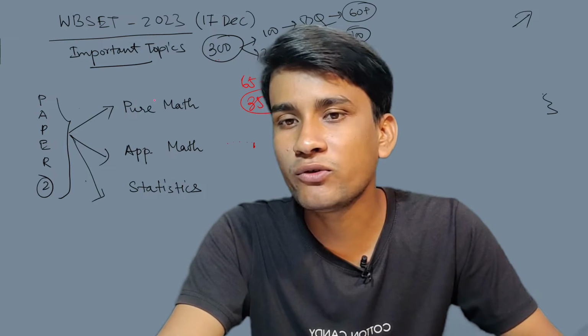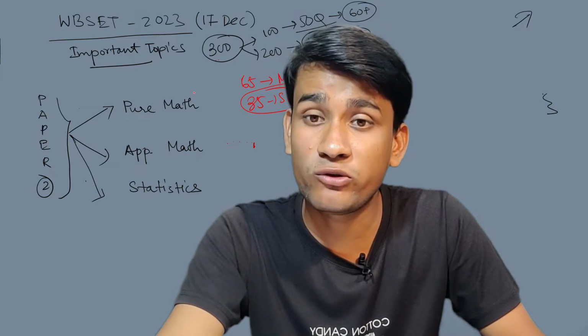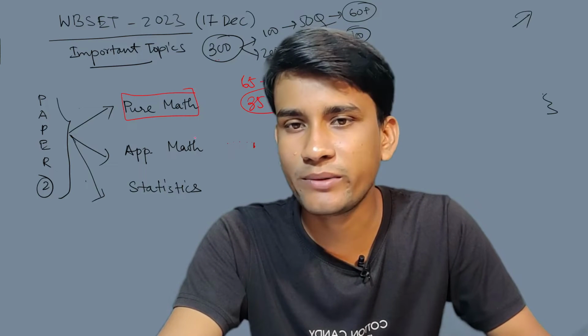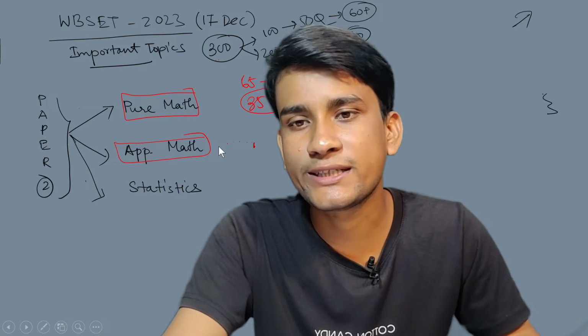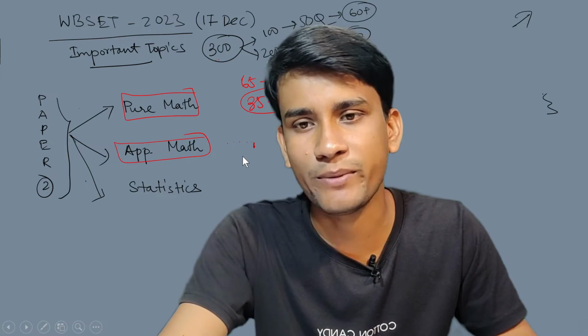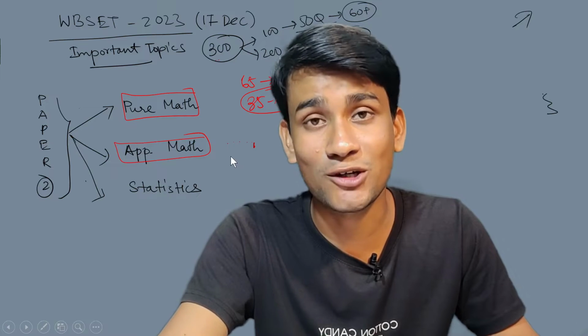Okay, so now we first go to the mathematics section, and we have 65 questions in total. In the 65 questions we have pure mathematics questions and applied mathematics questions. Now we see the important topics and the marks distribution for pure maths and applied maths, and then I will also try to give the topics for statistics.